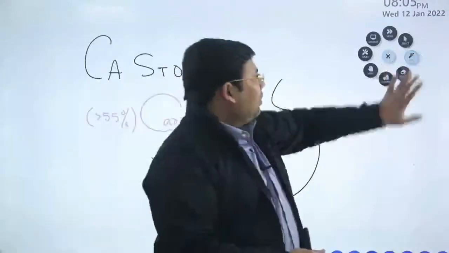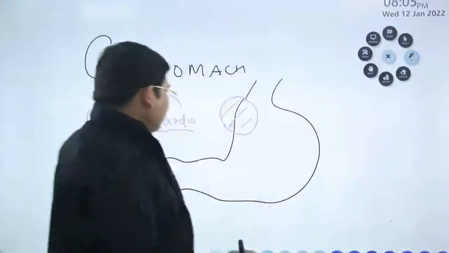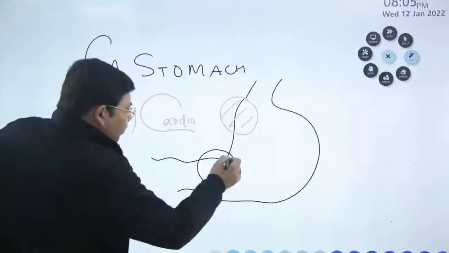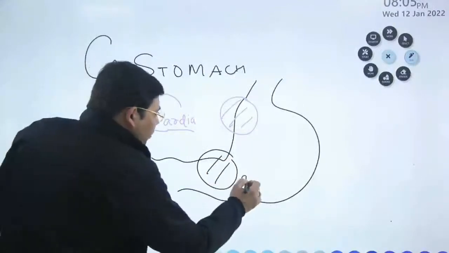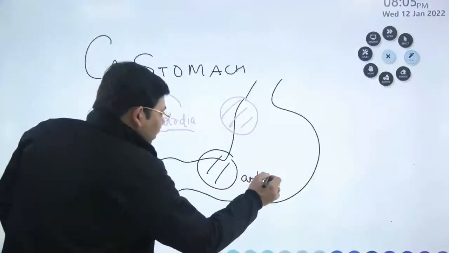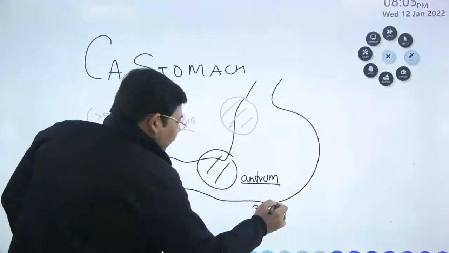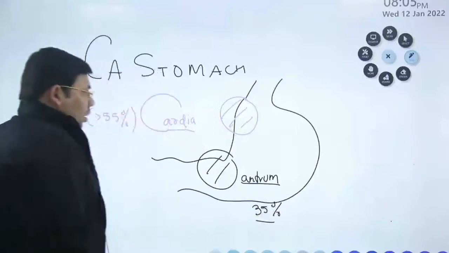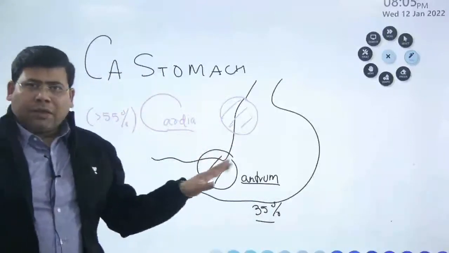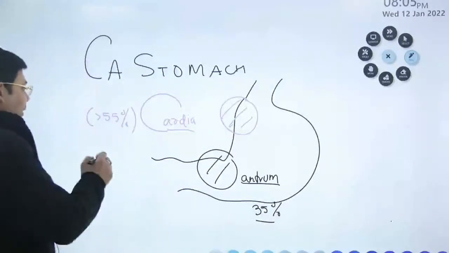If you talk about the other cancers, we have the antrum also. This portion is where the antrum is, and antrum accounts for roughly 35% of the cancers. Do you know that cardia is the most common site in the West?